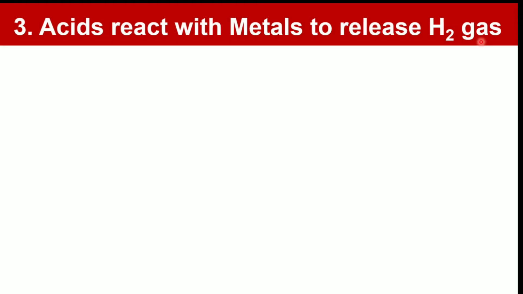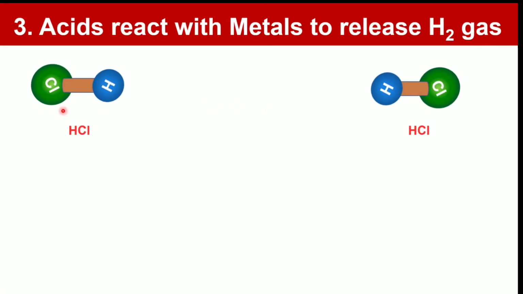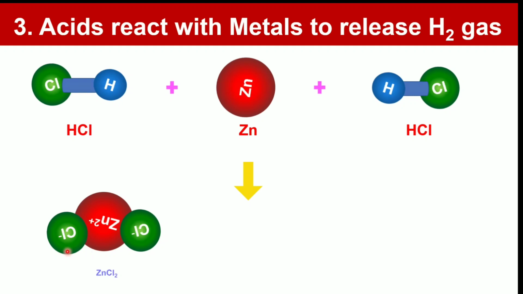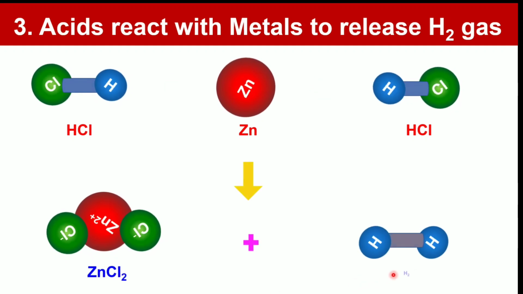For example, hydrochloric acid reacts with zinc. The H atom of hydrochloric acid is replaced by zinc to form the salt zinc chloride, and H2 gas is evolved.